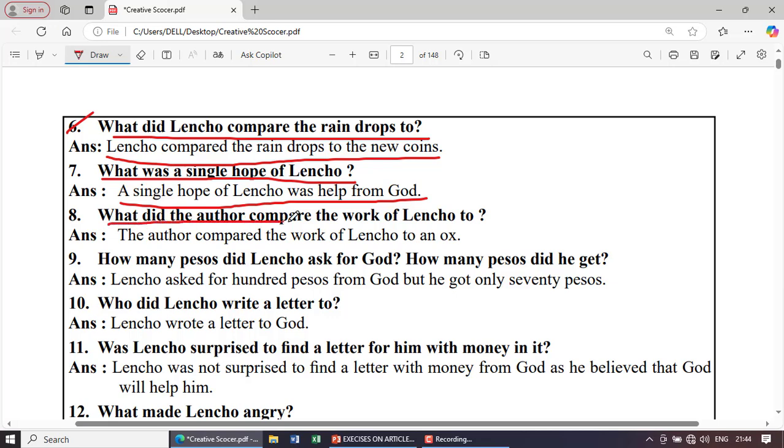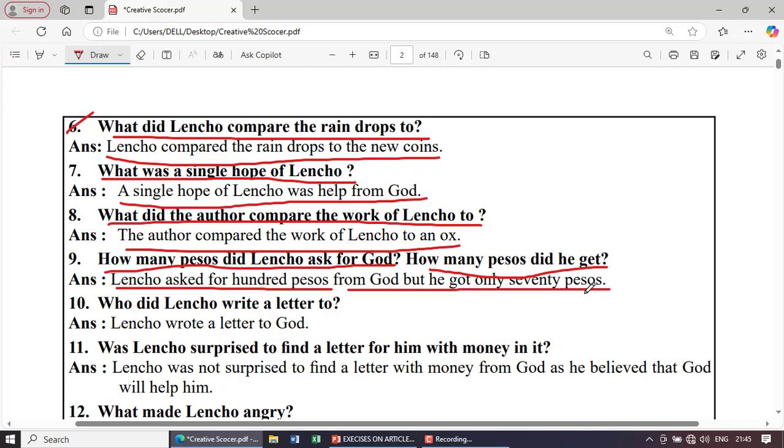What did the author compare the work of Lencho to? The author compared the work of Lencho to an ox. How many pesos did Lencho ask from God? How many pesos did he get? Lencho asked for 100 pesos from God, but he got only 70 pesos.